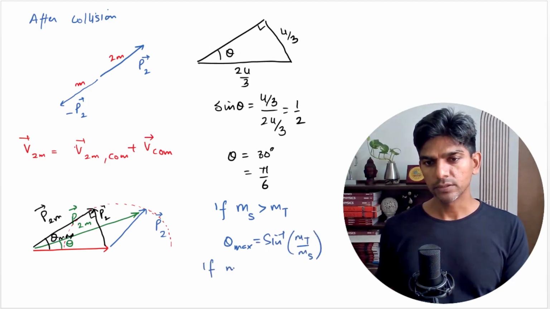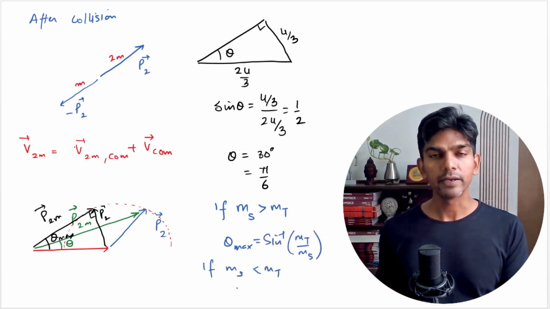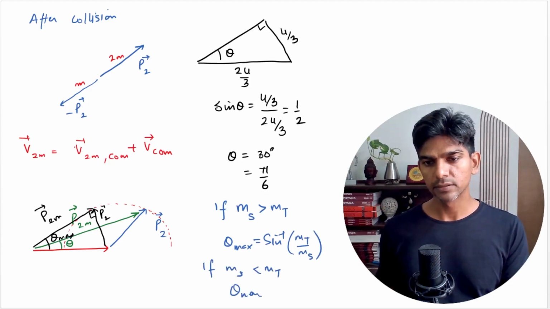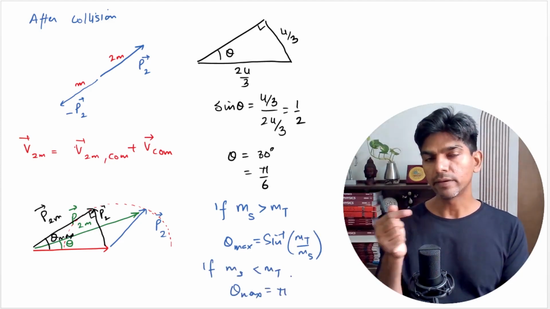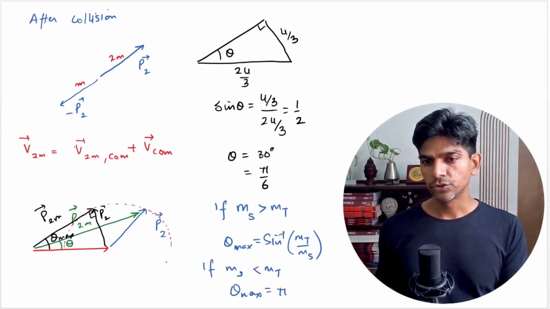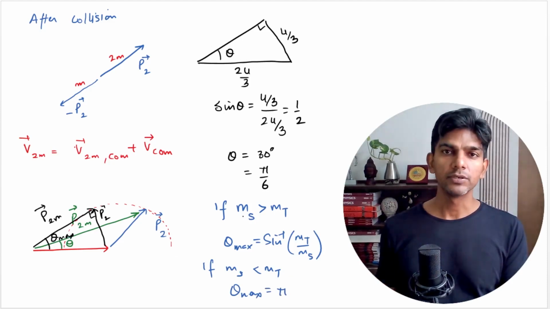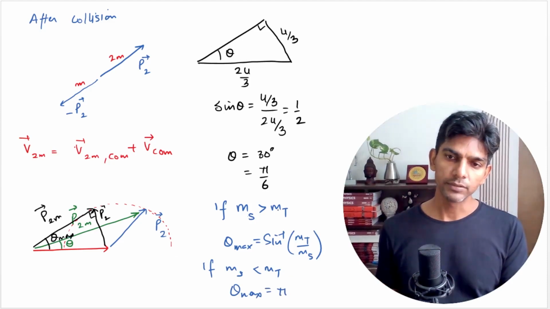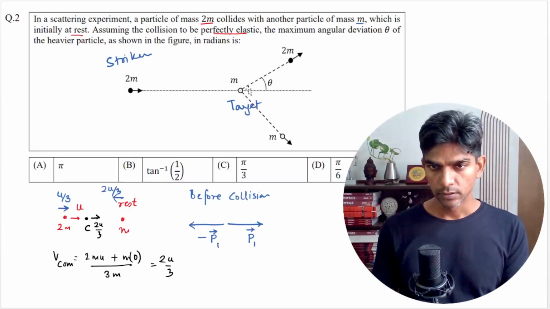But if the mass of striker is less than the mass of target, in that case theta max will be 180 degrees, so the small particle will retrace its path. This you should remember. In this case, the mass of striker is greater than the mass of the target, so the answer will be pi by 6. So option D should be the right answer.